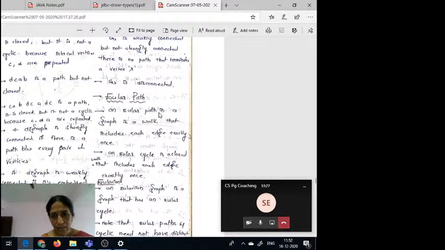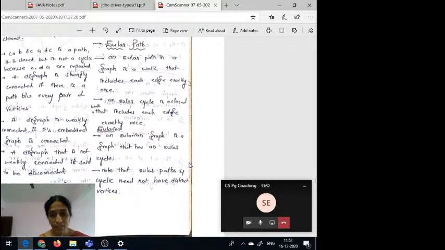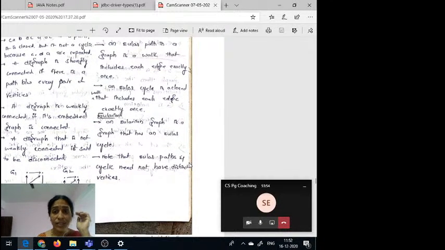That means an Euler path in a graph is a walk that includes each edge exactly once. And an Euler cycle is a closed walk that includes each edge exactly once. అంటే Euler cycle అనేది క్లోజ్డ్ పాత్. Here, in each cycle, each edge is exactly once. రిపీటెడ్ ఎడ్జెస్ అనేటివి ఉండకూడదు. That means that type of path and closed path exist.